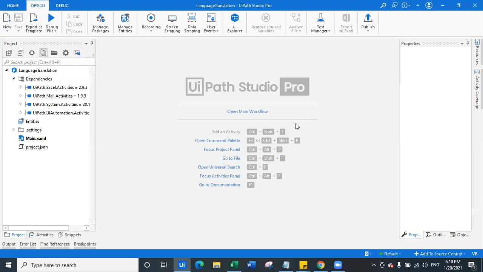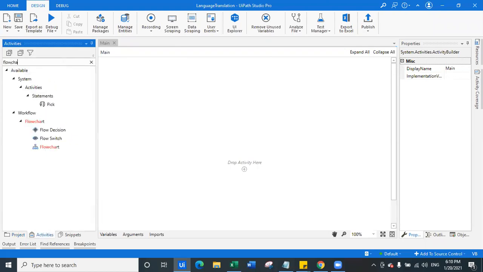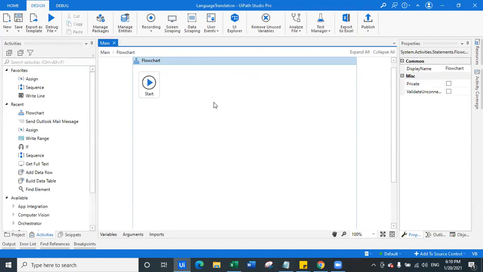Okay. Now in this one, this is the blank canvas which we get. Now let's drag in a flowchart here. Open the flowchart. I will move the start button sideways here. Now the very first thing that I want to do is I want to create a communication-based UI, a simple UI. You can say we are not going to make anything complex. You can always design a complex bot, but we cannot design it in 1 hour. So I'm going to keep it very short and simple to understand how this exactly works.